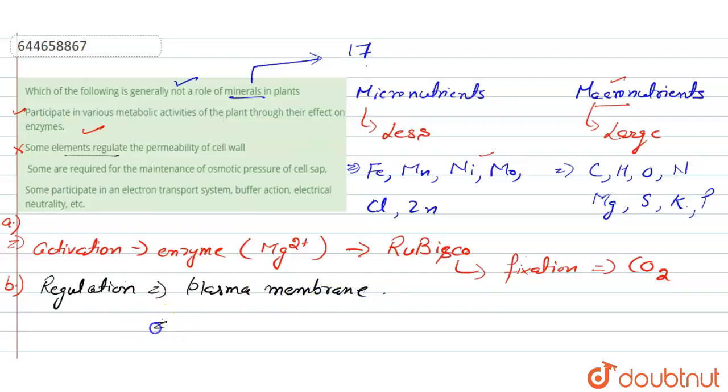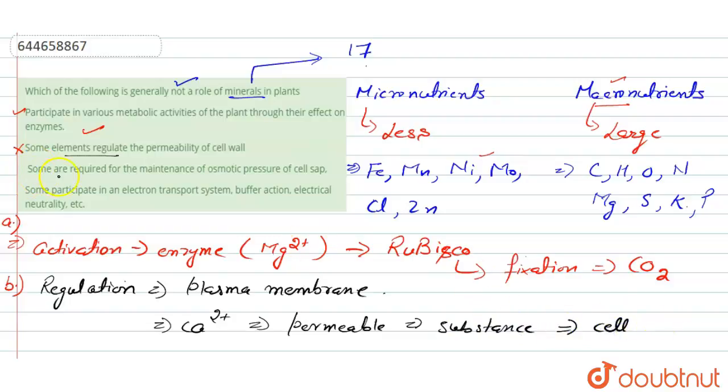For example, calcium ion is required for making the plasma membrane permeable for some substances, so that they can enter into the cell easily.